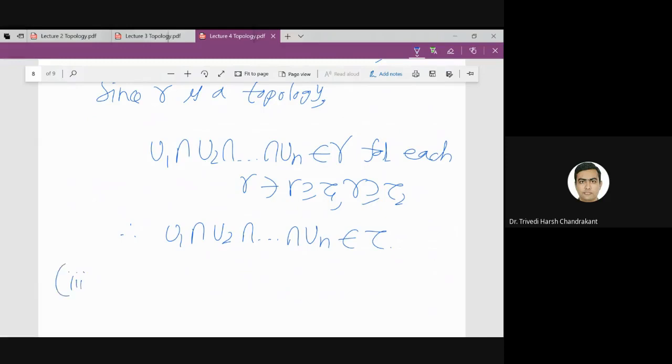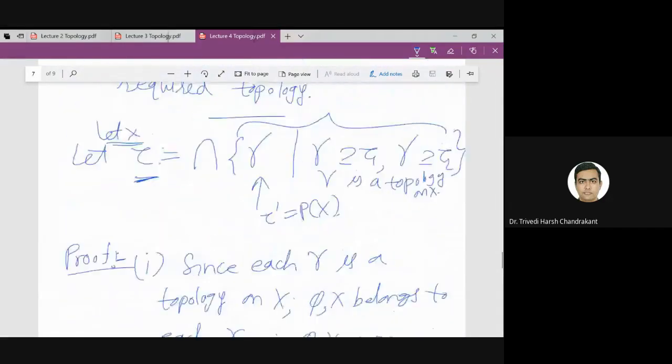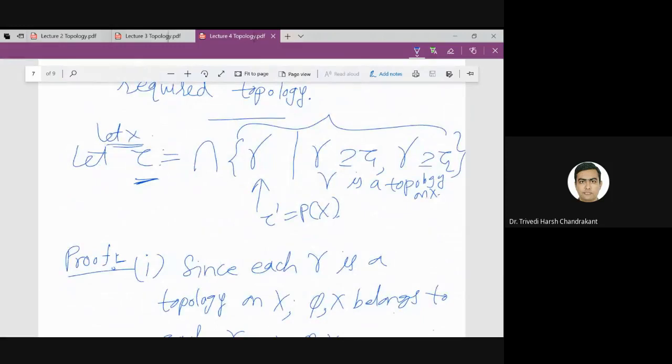And the third property we can write similarly. So this example satisfies the property of the topology generated by tau1 and tau2. This we can use for the infinite case also.